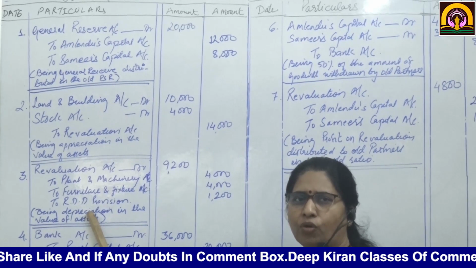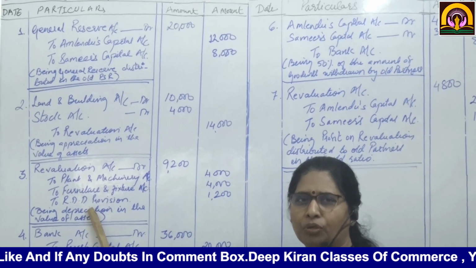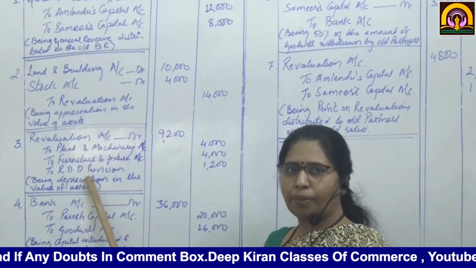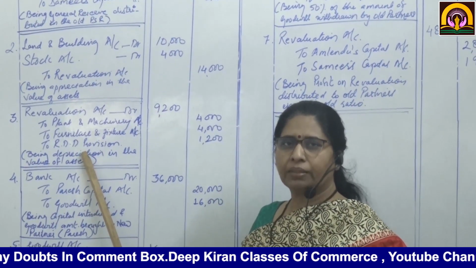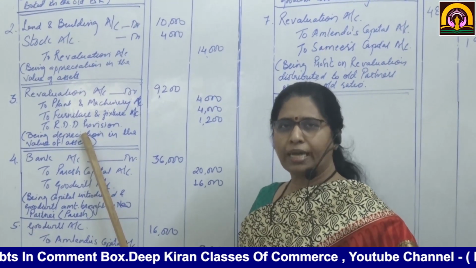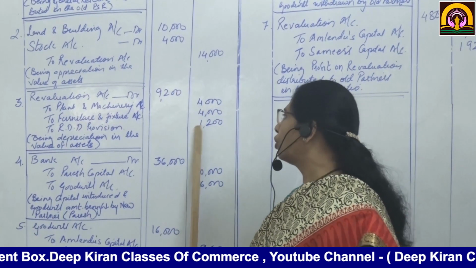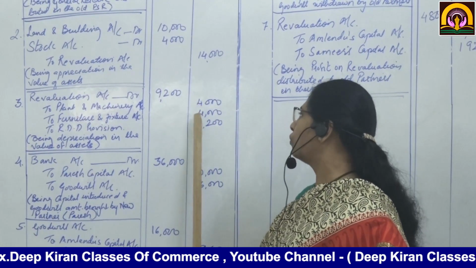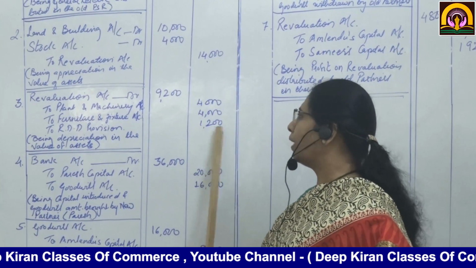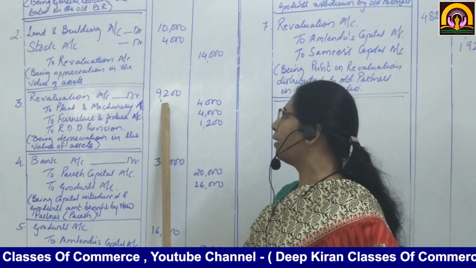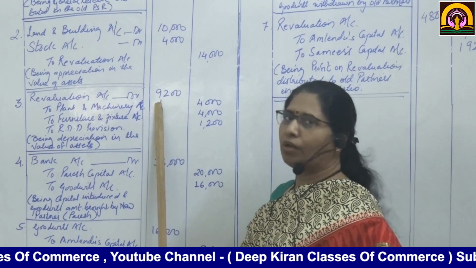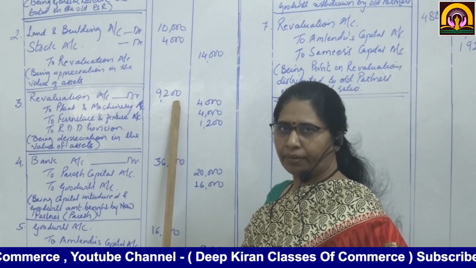Of 24,000, 5% we are going to create as reserve for doubtful debts. So it comes to 1,200. The total of this, 4,000, 4,000 and 1,200, that is the total revaluation debit side, will be 9,200.